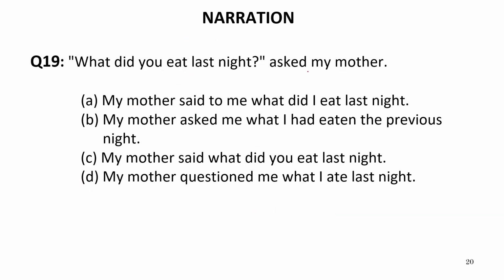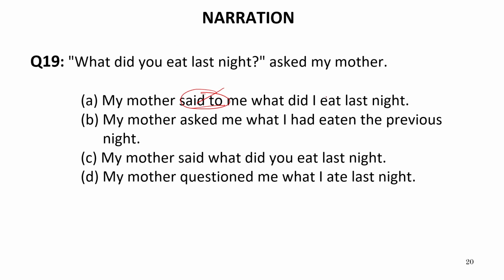What did you eat last night? Asked my mother. So my mother. Now if we see the sentence very carefully, this is already given in direct speech and we have to convert this into indirect speech.